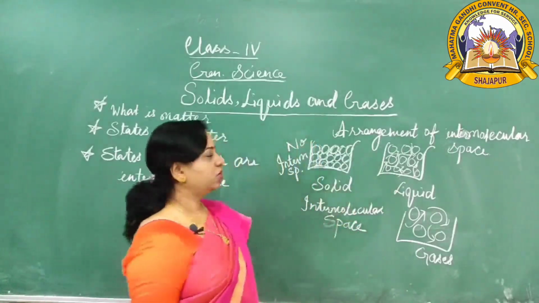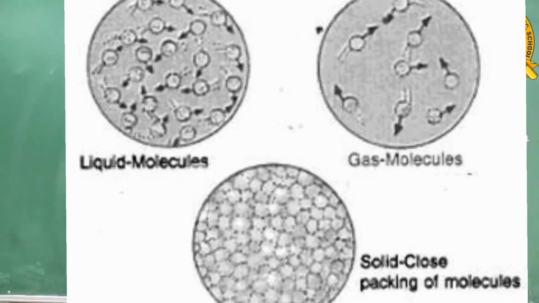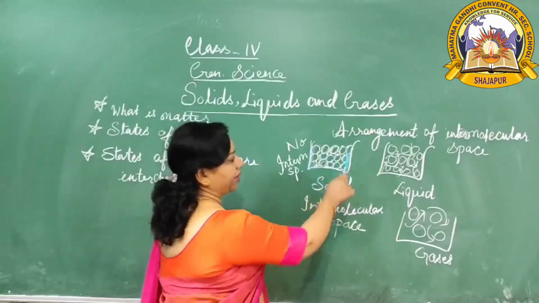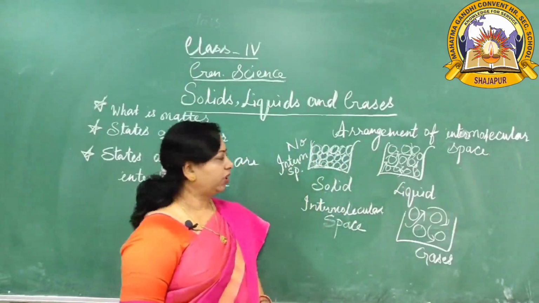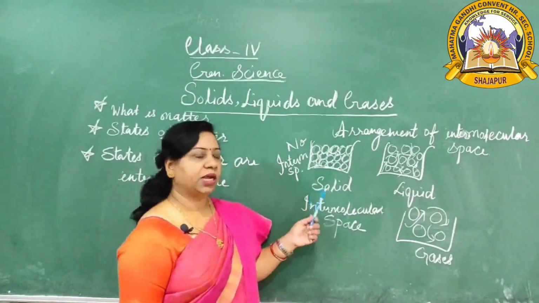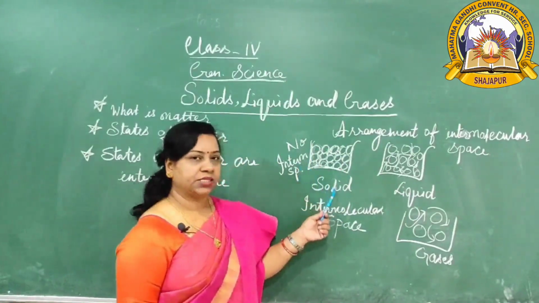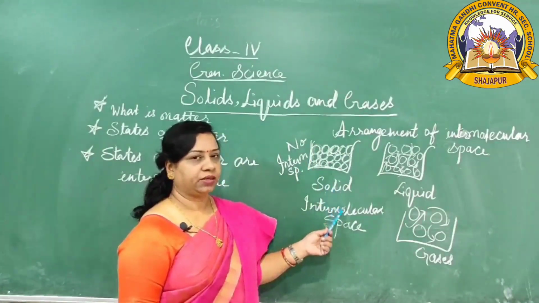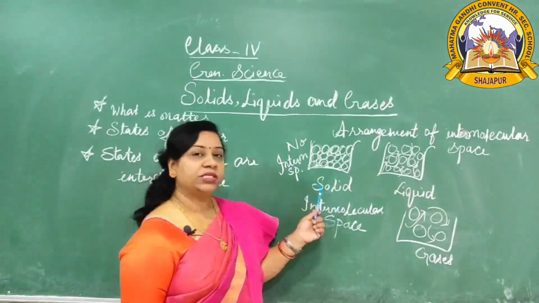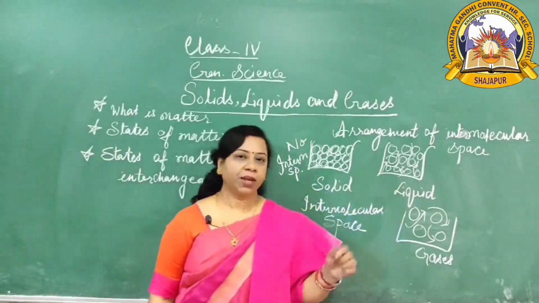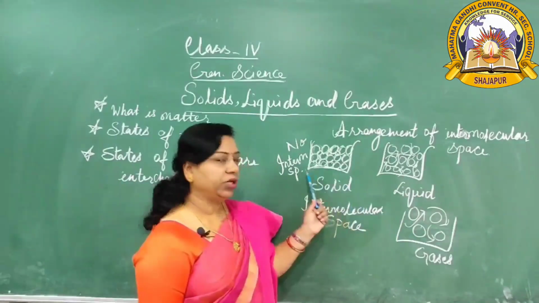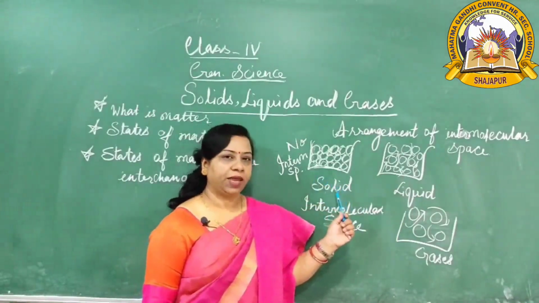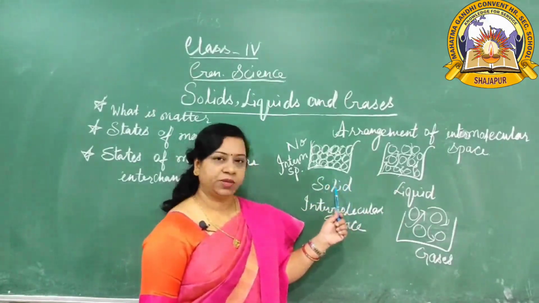See, the molecules in a solid are very tightly packed. These are the molecules in a solid. They are very tightly packed. There is no intermolecular space. So, in a solid, there is no intermolecular space and the molecules are very tightly packed. Clear? Yes, you can change the shape of your toys by applying force on them. Clear? So, the molecules in solids are very tightly packed, there is no intermolecular space.